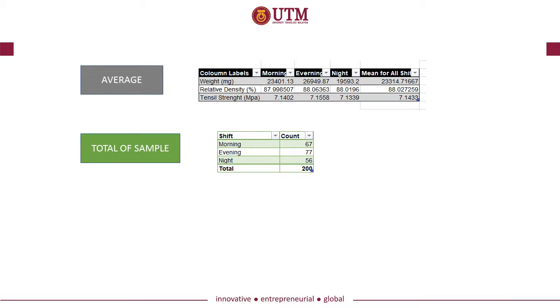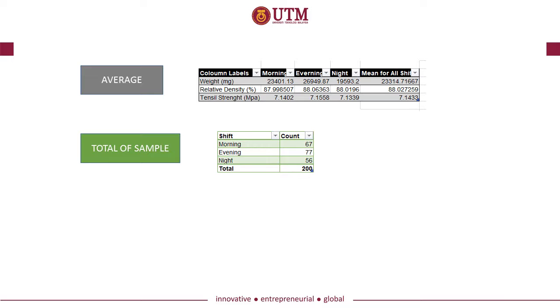What we got from the data summarization is weight for morning 23401.13, weight for evening 26949.87, and also weight for night 19593.2, and the total for all weight for shift is 23314.71667, and we will do the same thing for relative density and also the tensile strength.